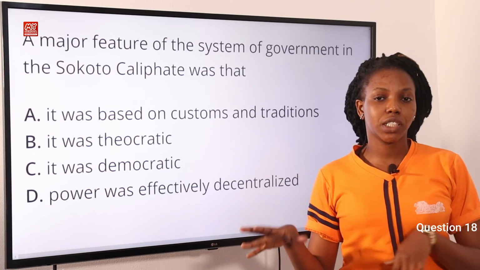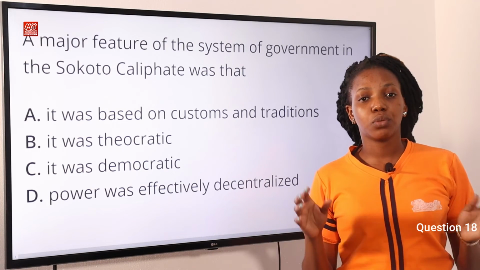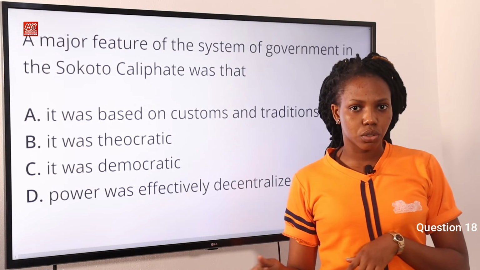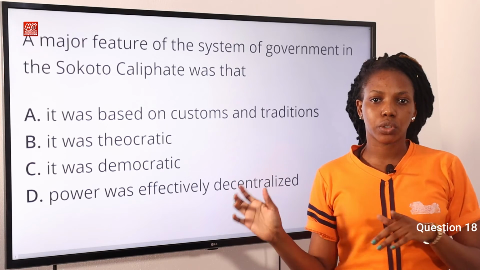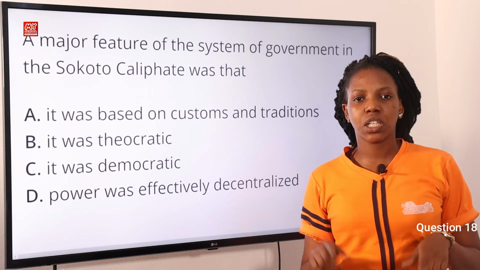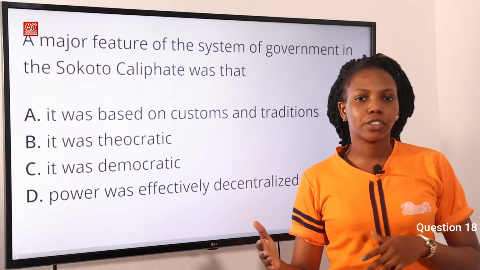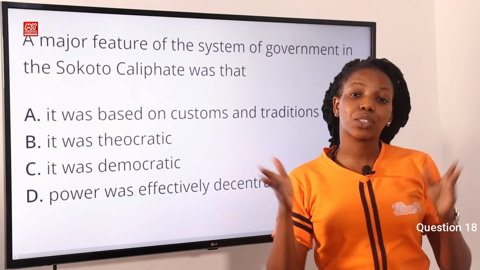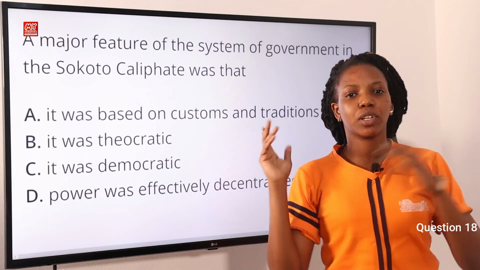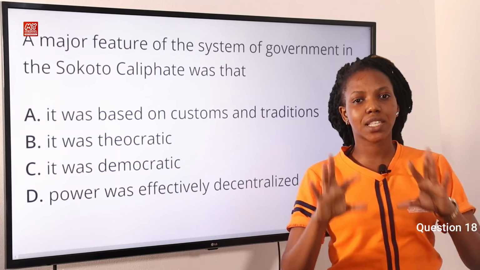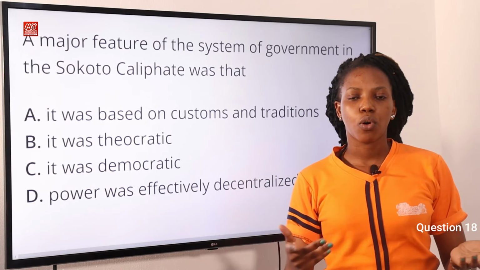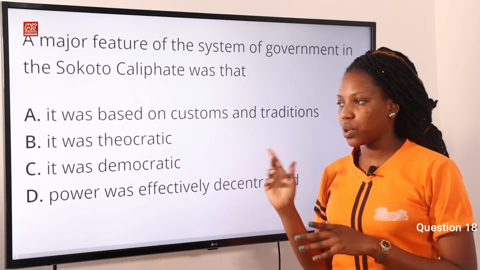Theocracy is a system of government in which government is ruled by the state religion. Okay, so religion is involved in theocracy. Now, the emir is believed to have the divine right to rule. So he is expected to administer the emirate in accordance with the provisions of Islamic law or the Sharia law. He is seen as the spiritual head of the emirate, and so he enforces Sharia law or Islamic law. So option B is the correct answer to this question.